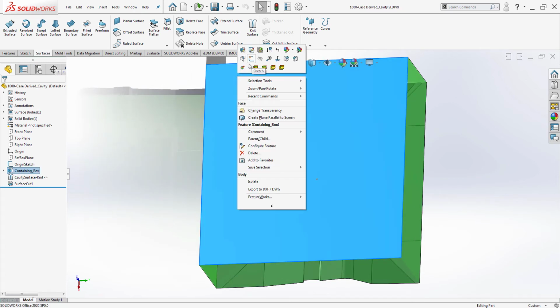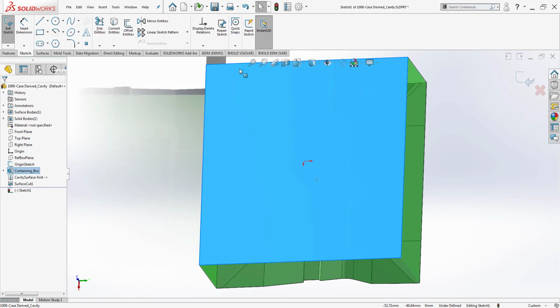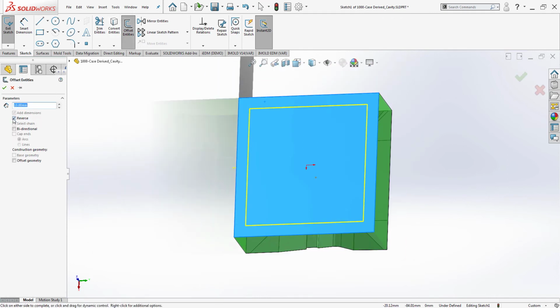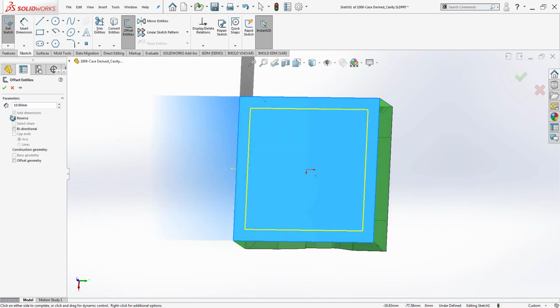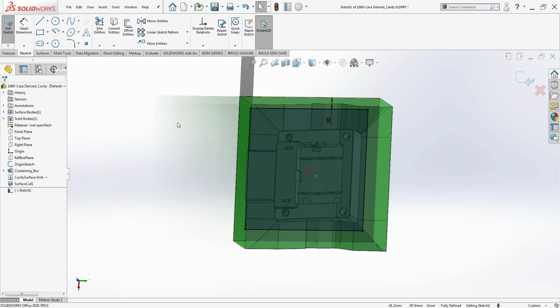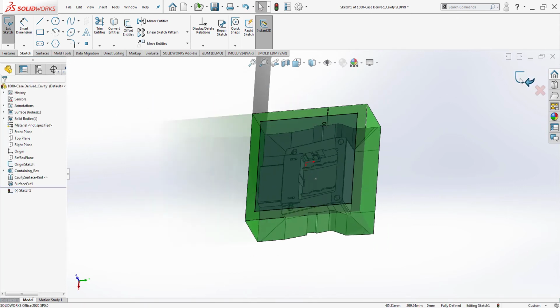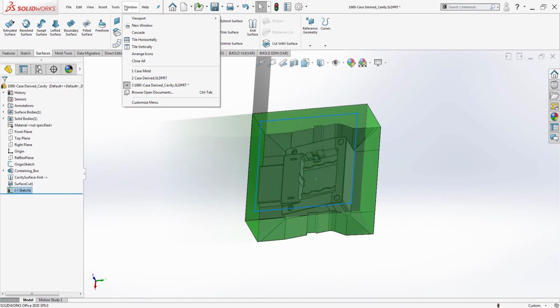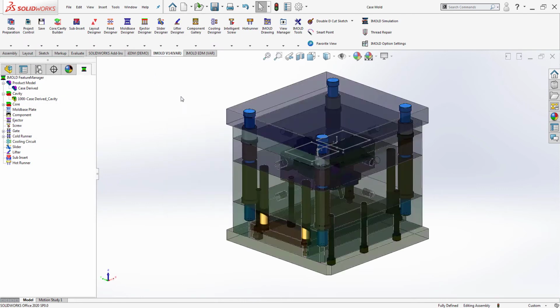Start a sketch on the top face of the cavity. Select the face and offset the entities at a distance of 10 mm. Exit the sketch. Save and close the part.